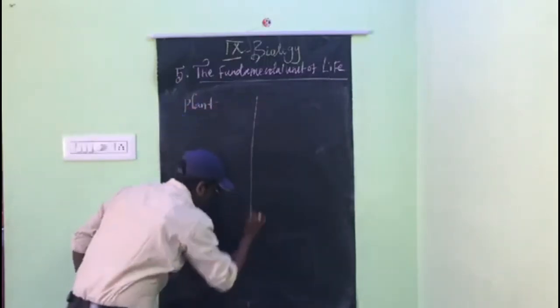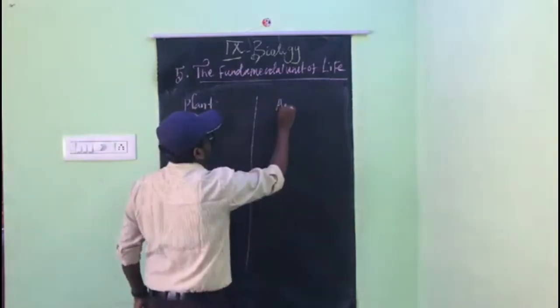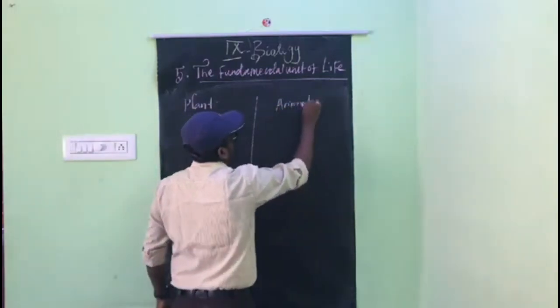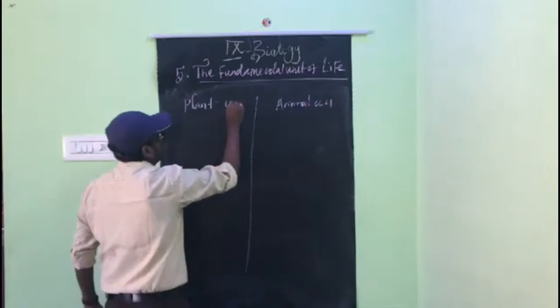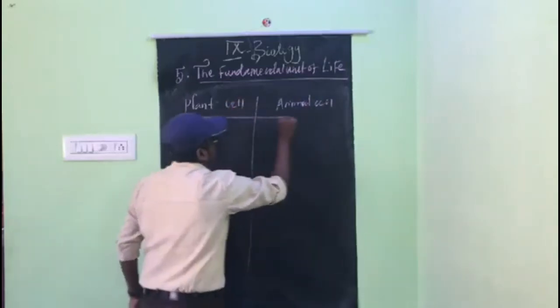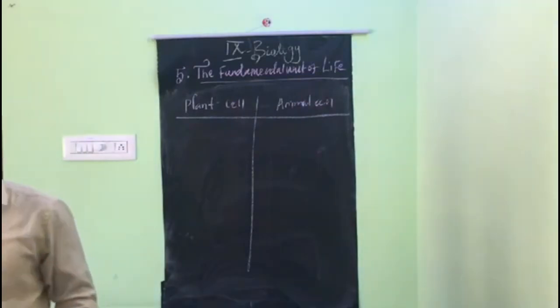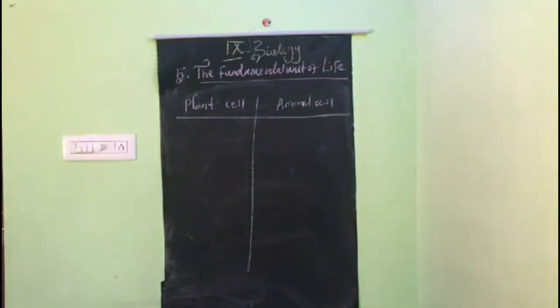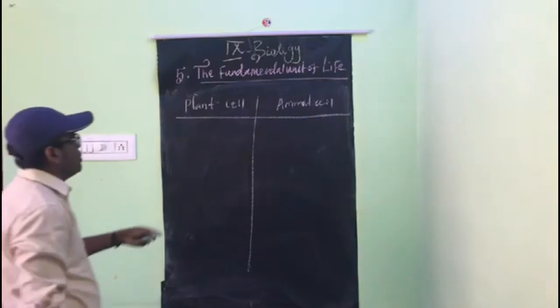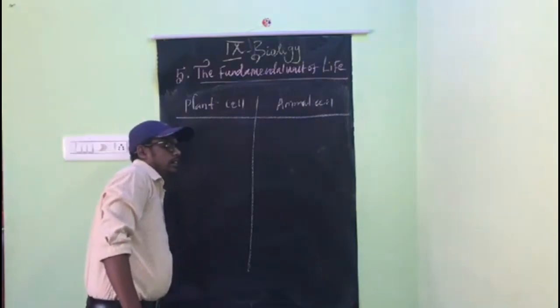Plant cell, animal cell. So we discussed in detail about the cell organelles. Some cell organelles we have discussed.